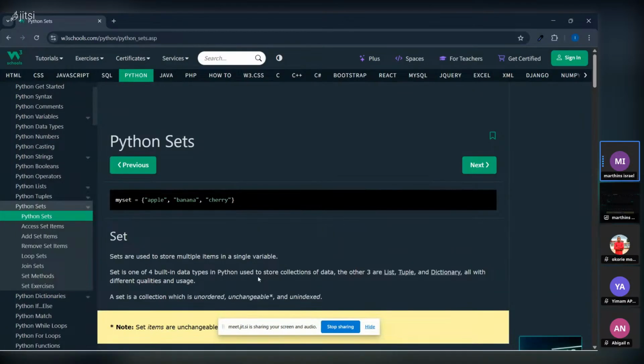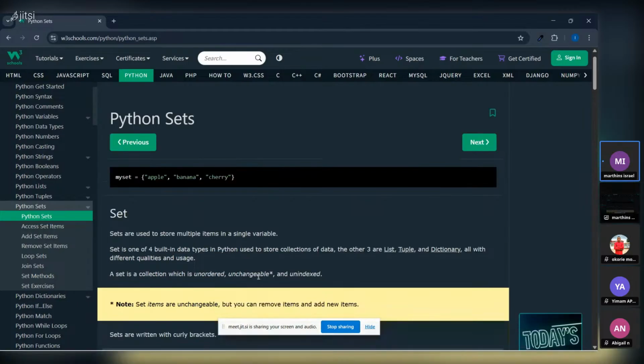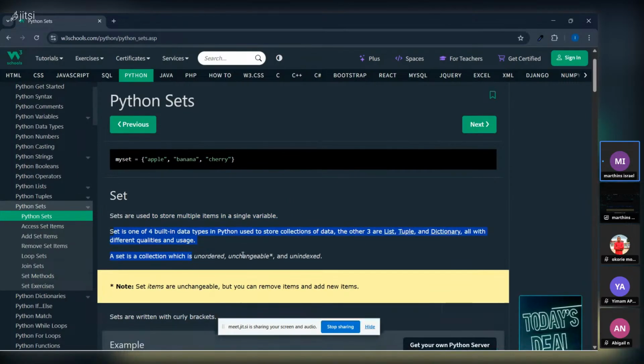So today we are talking about sets, tuples, and dictionaries, what they are and what they are used for. I start with sets. What is a set? A set is used to store multiple items in a single variable. Set is one of the four built-in data types in Python used to store collections of data.